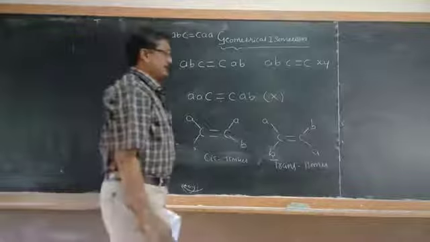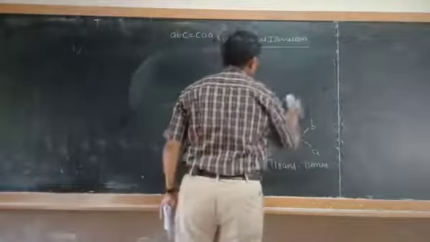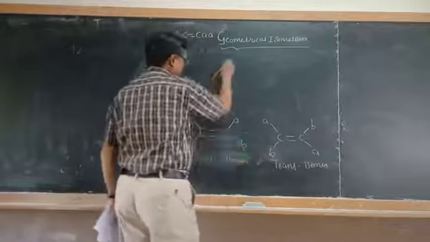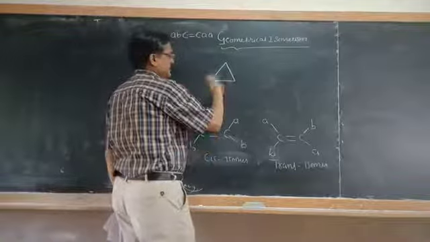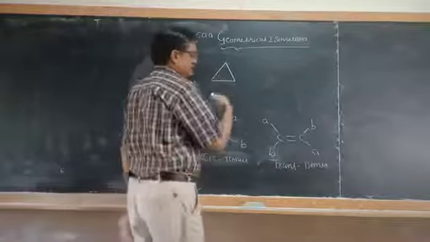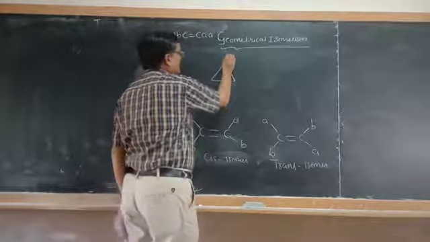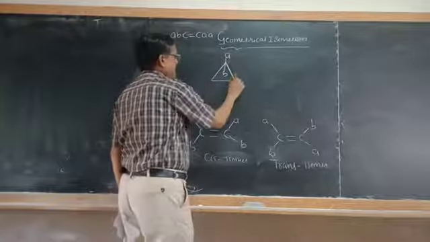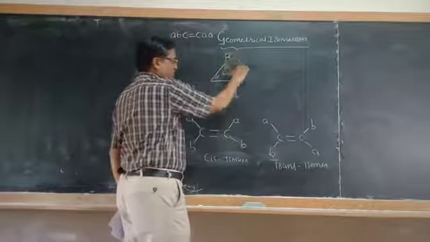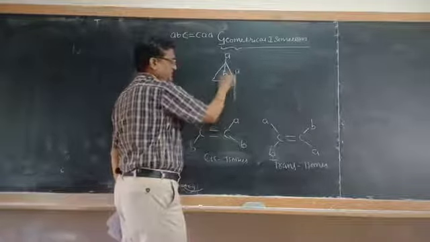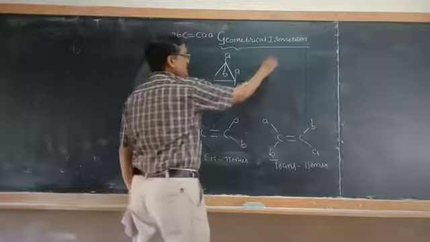Even if you take cyclic molecules, we can take cyclopropane. This is totally a cyclic molecule; it cannot freely rotate. It will undergo some sort of restricted rotation. I will explain later. So here it is AB and AB. Along the plane of this ring, if A and A are both present at the same side, and B and B at the same side, this is called a cis type of isomer.